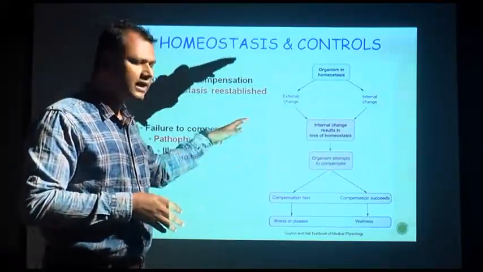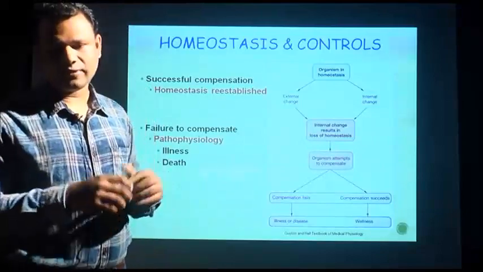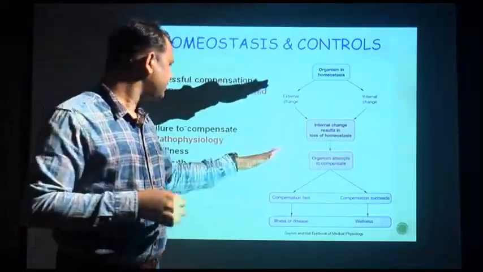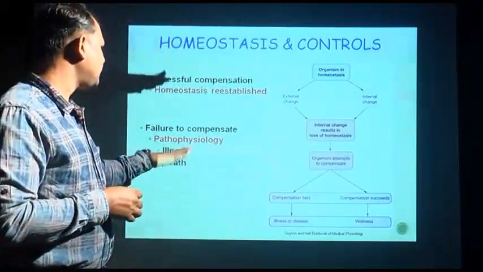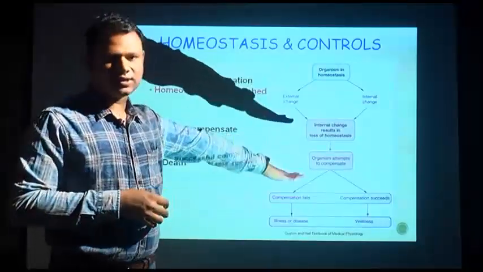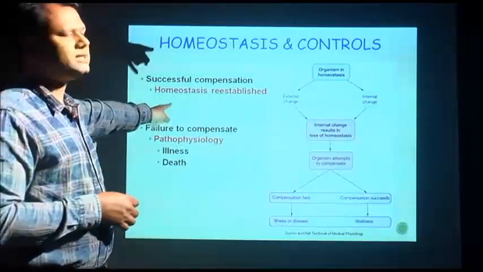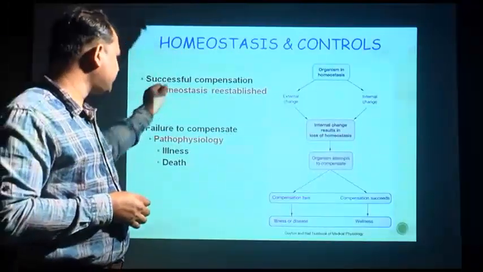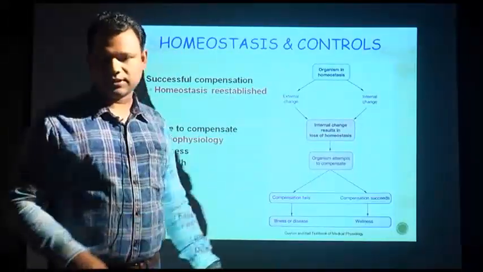So the organism attempts to compensate. Compensation has two outcomes: compensation fails or compensation succeeds. If it succeeds, homeostasis is re-established. If it fails, then the person dies.